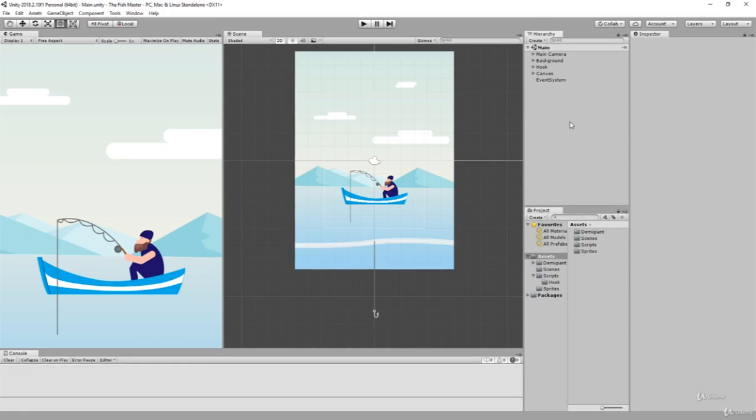Right now we have our hook, and what do we have to hook? Well, fishes, and we don't have one. We don't have fishes at all. So let's get started by creating some fishes.